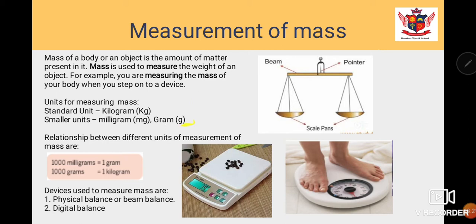And how do we measure it? We measure it using units. The standard unit for measurement of mass is kilogram, and smaller units which are used for measuring mass are milligram and gram.